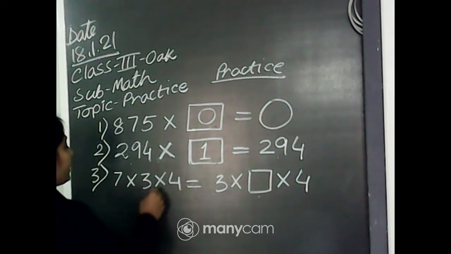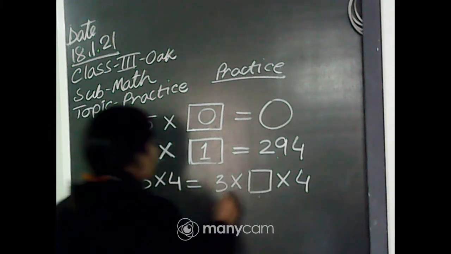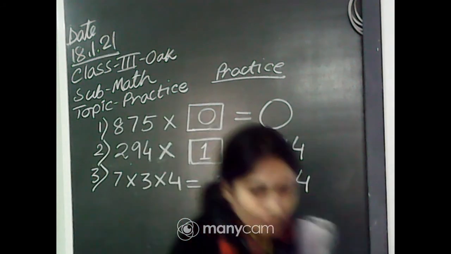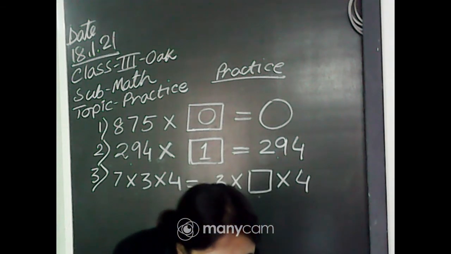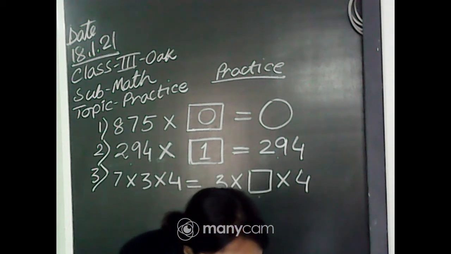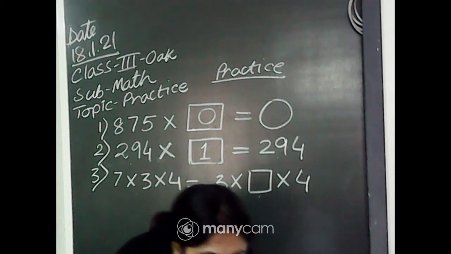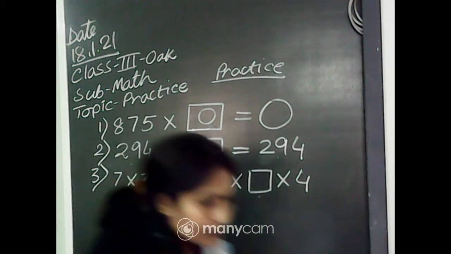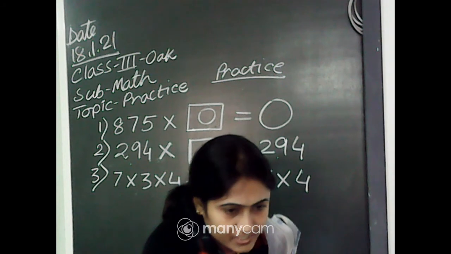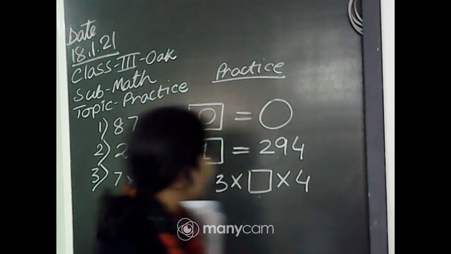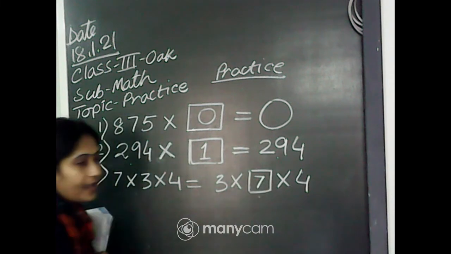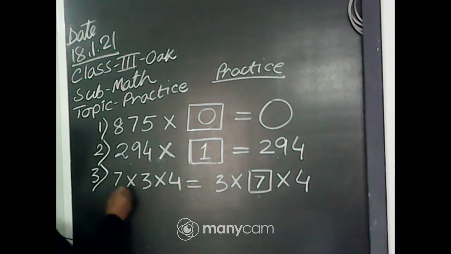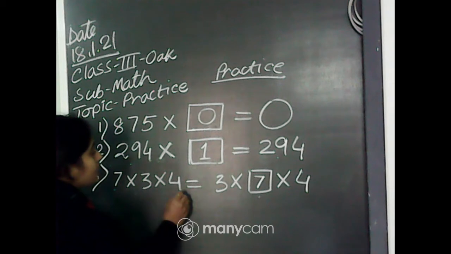Yes, very good Daksha, Diksha, Dhriti, Arindam, Anushka, very good beta. Oishi just joined. Okay, fine. Now here you have to multiply 7, because 7 into 3 into 4.